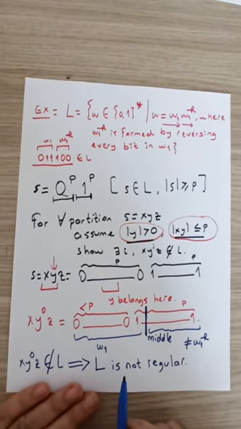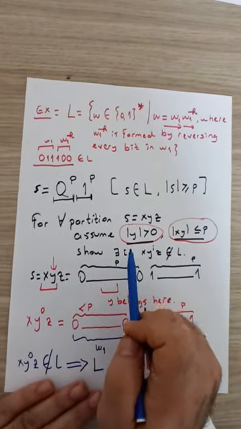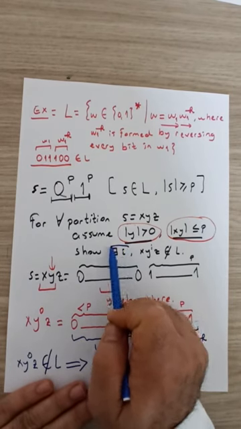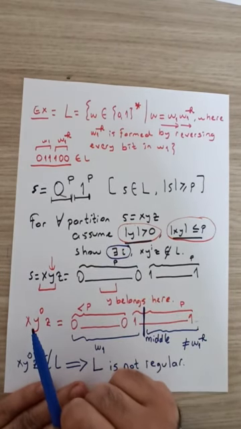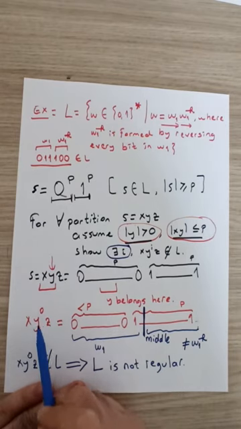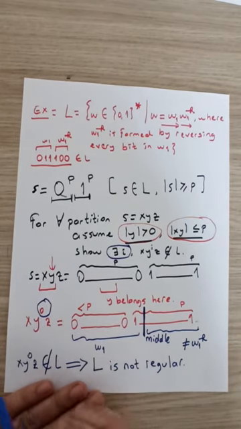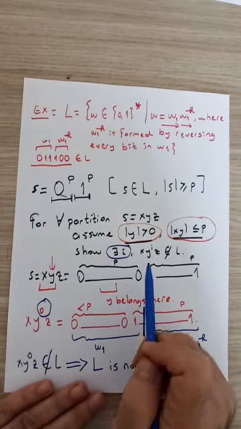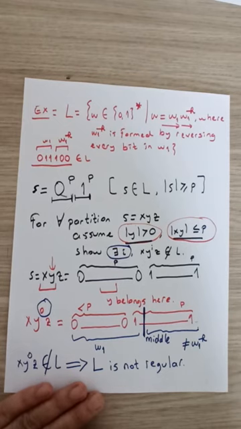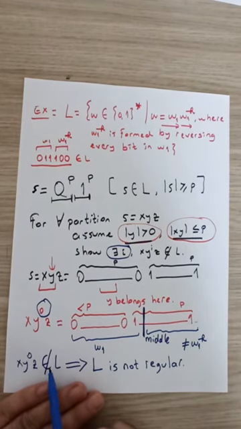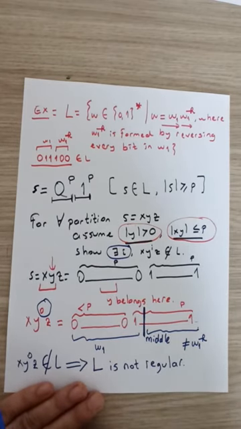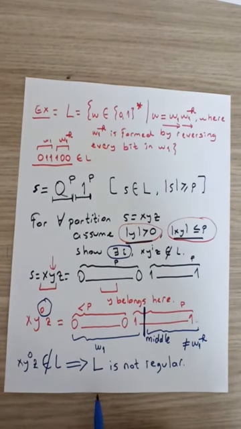This example shows us that we can use any value of i in our proof using the pumping lemma. In this case, we have used i equal to 0 to construct our new string xy^iz, and still we are able to show that xy^iz is not in the language L for a specific i, where i is 0. Therefore, this proves that the language L is not regular.